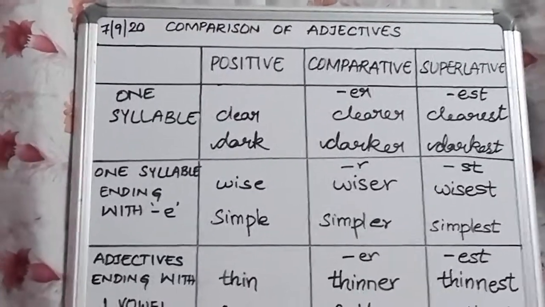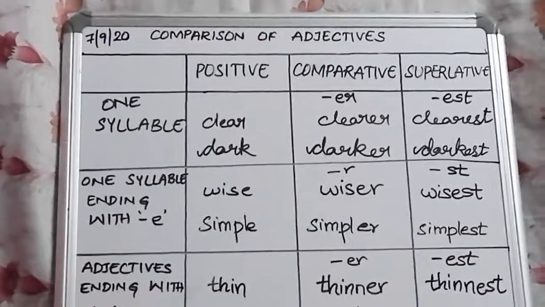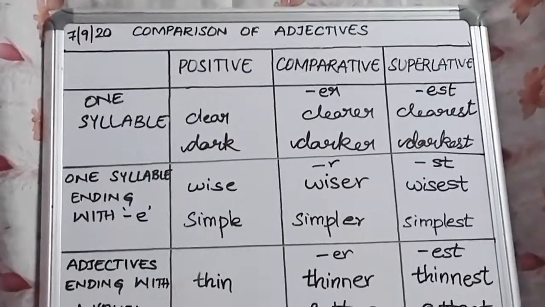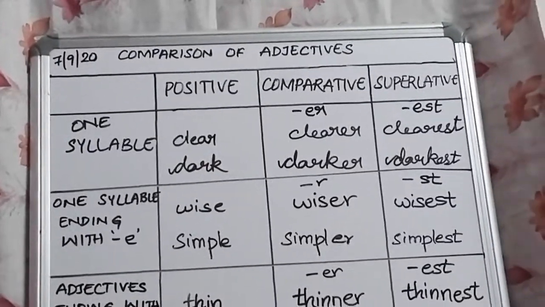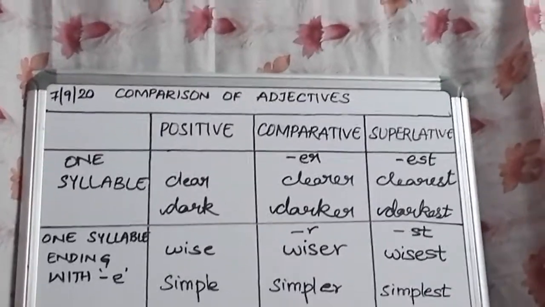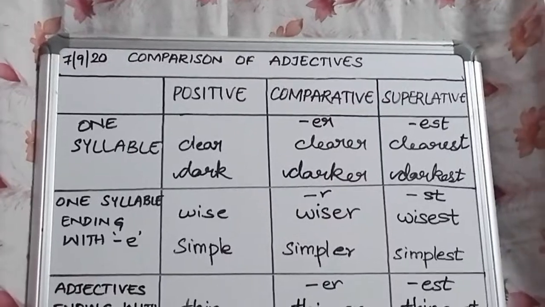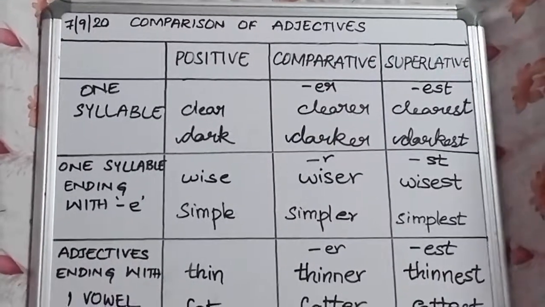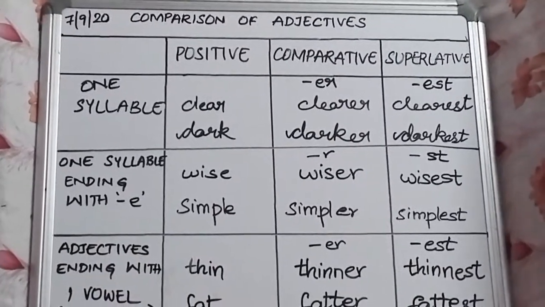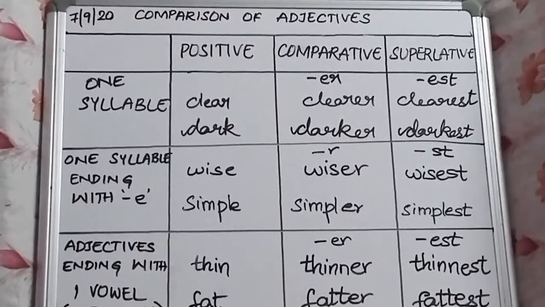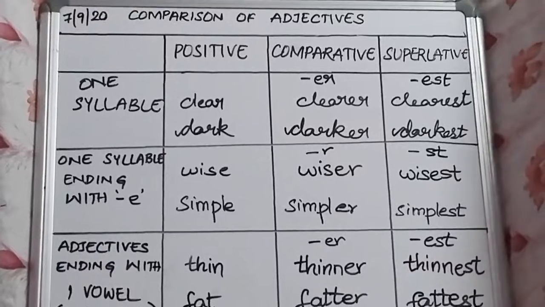Comparative degree: when comparison is made between two nouns, it is said to be in the comparative degree. The comparative form carries the meaning more. The last one is superlative degree. When comparison is made among more than two, it is said to be in the superlative degree. The superlative form carries the meaning most.